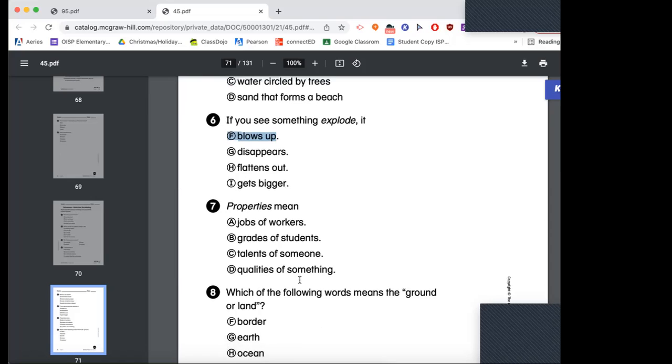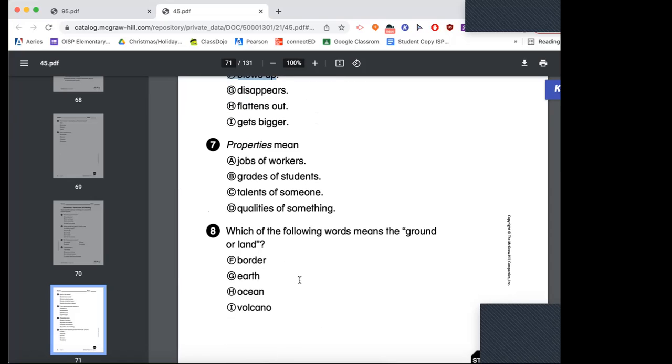Okay, properties. Now this one is a little difficult. We talked about properties. Properties of something is like how shiny it is, how smooth it is, how rough it is, how colorful it is. So what are the properties? Jobs of workers, grades of students, talents of someone, or qualities of something? Qualities. Very good. Properties mean qualities of something. Repeat after me: properties mean qualities of something.